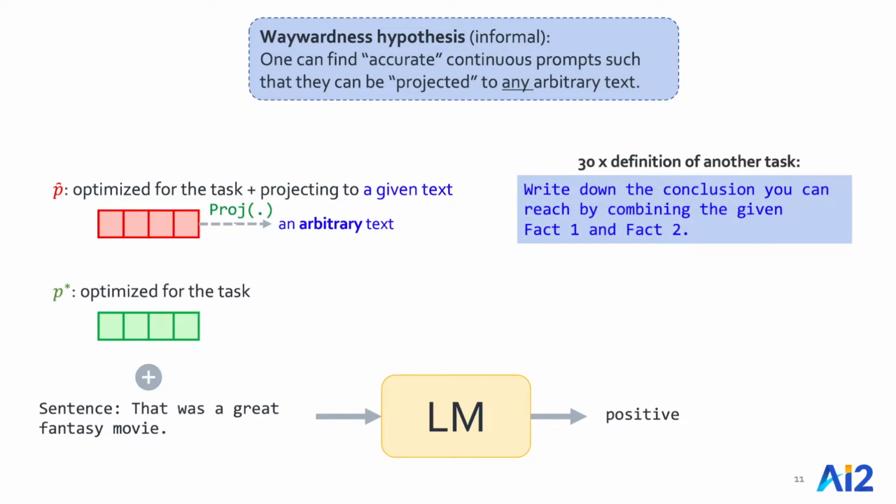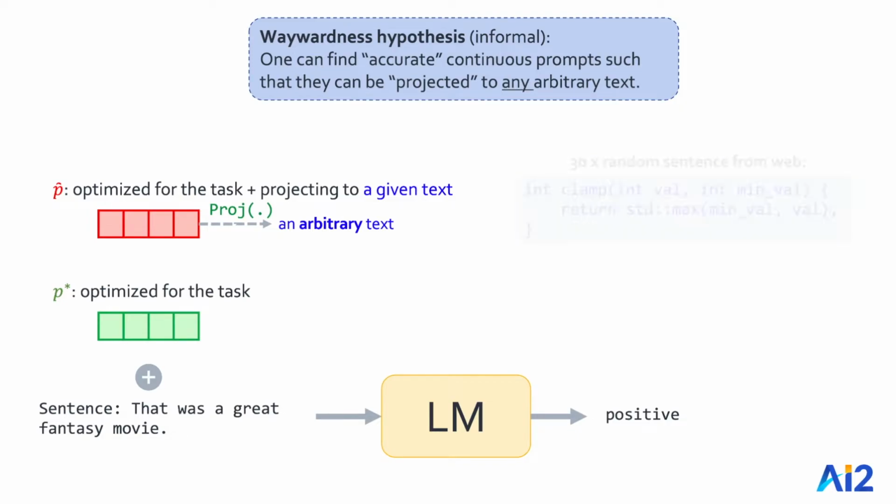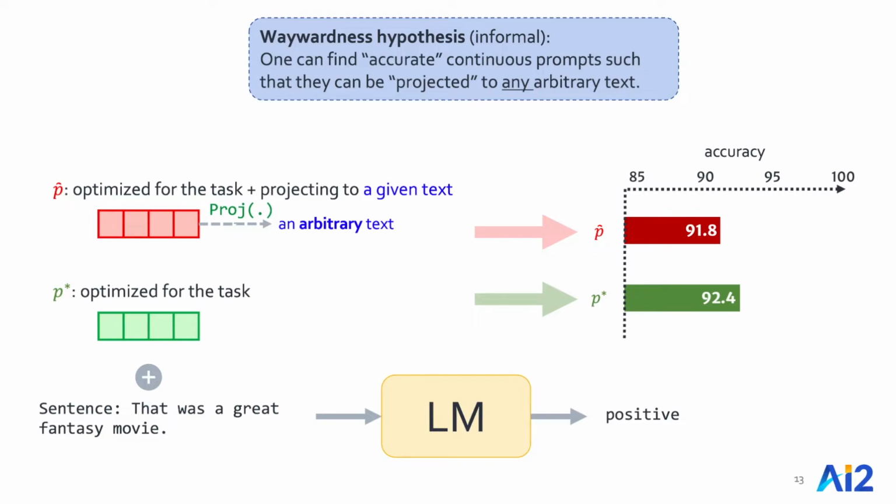These arbitrary texts can be definitions of a different task. We have collected about 30 of them in this study. Or they can also be random sentences that we have sampled from the web. We also have a variety of these sentences. Now, we empirically compare the performance of these two continuous prompts on a downstream task.